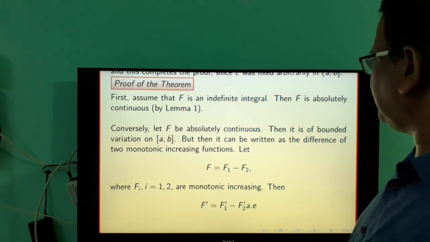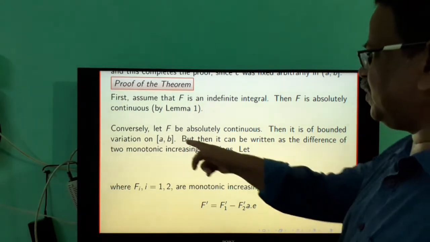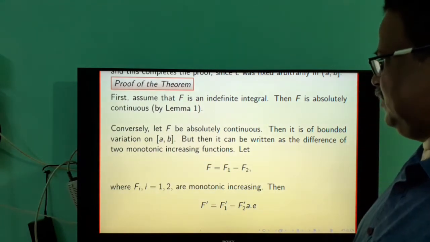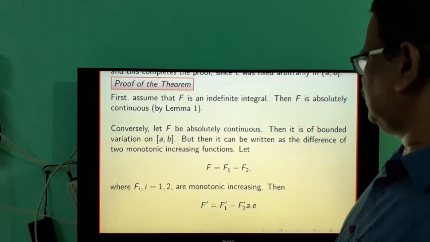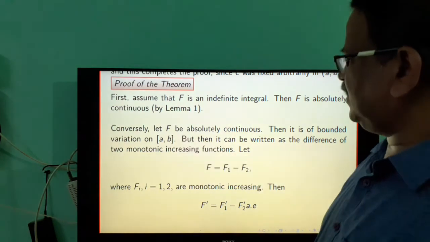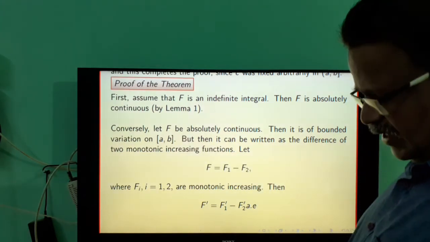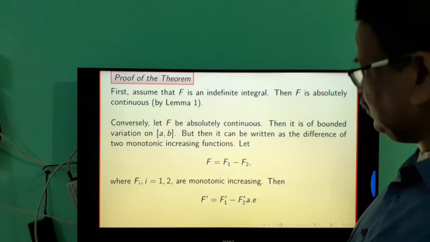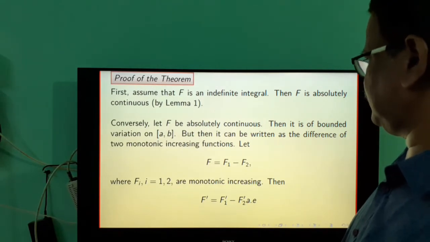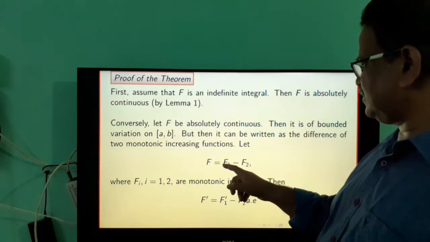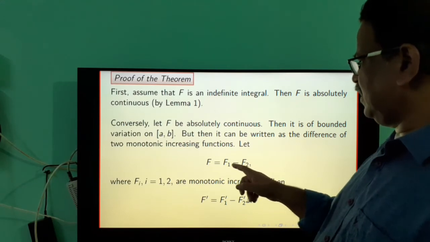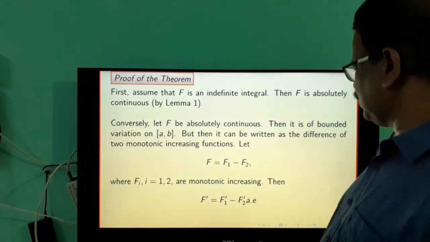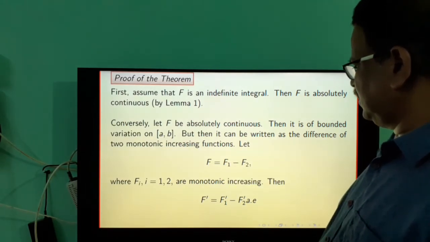If F is absolutely continuous, then F is of bounded variation on the interval AB. F being of bounded variation on AB means F can be written as the difference of two monotonic increasing functions. That is, F can be written as F1 minus F2, where F1 and F2 are monotonic increasing functions.